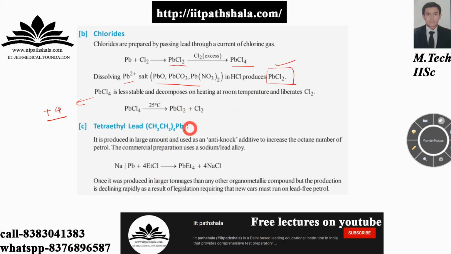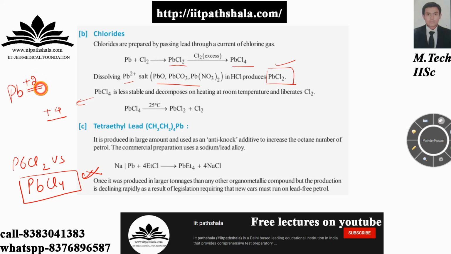As I was telling you, a question is readily asked on PbCl2 versus PbCl4 stability. PbCl4 is less stable than PbCl2. Why? Because Pb loves to exhibit the +2 oxidation state. So instead of getting into PbCl4, it tries to form PbCl2 itself. Here it decomposes on heating and forms PbCl2, readily losing Cl2.